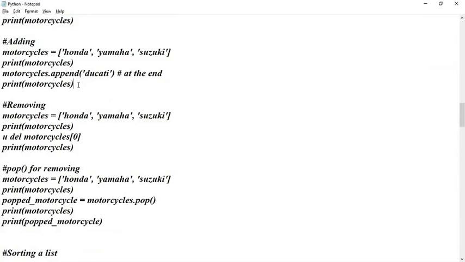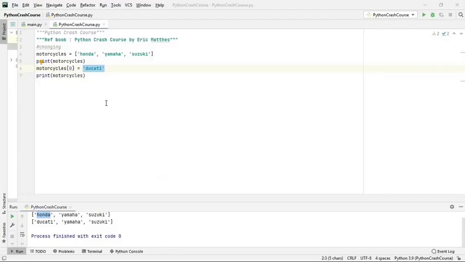Okay, how to add? For adding to a list we have to use this append function. This append function is responsible for adding. Let us say I am going to add Ducati. By default it will be added at the end. So motorcycle dot append Ducati. If you run it, you see Ducati has been added over here, right? So this is how a list works.